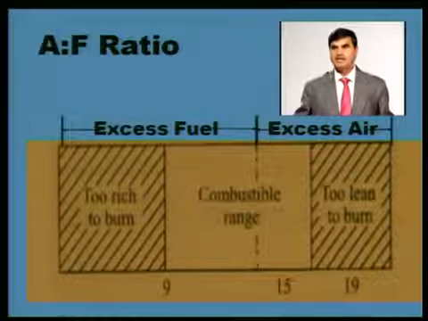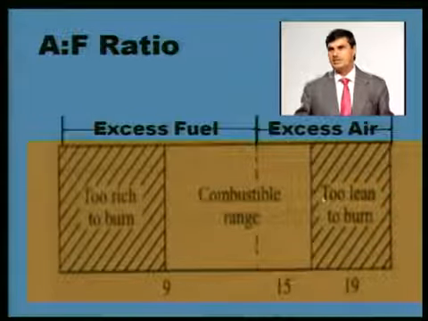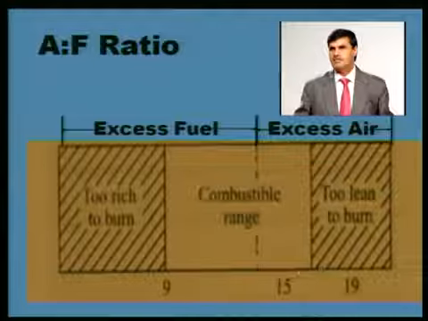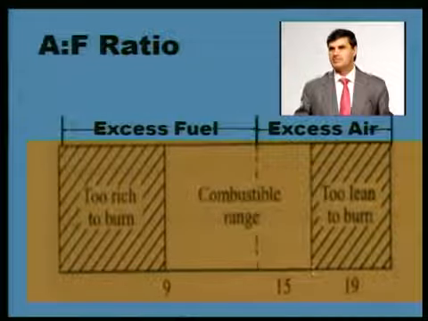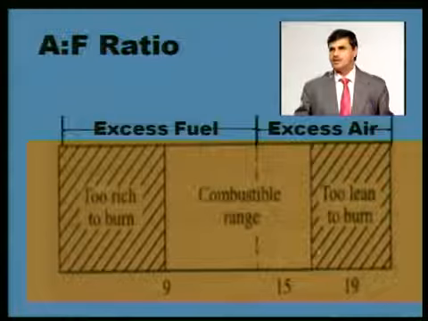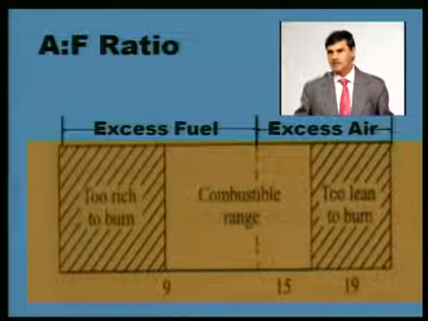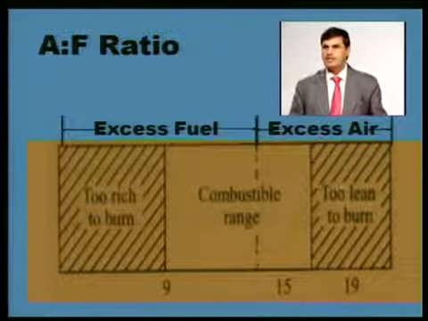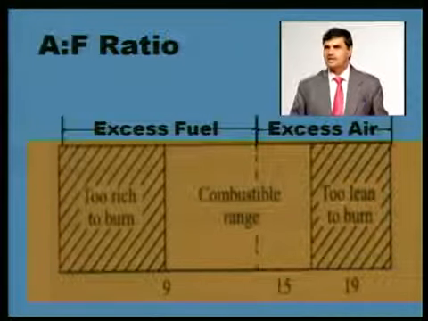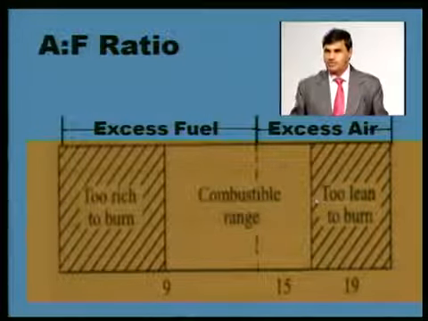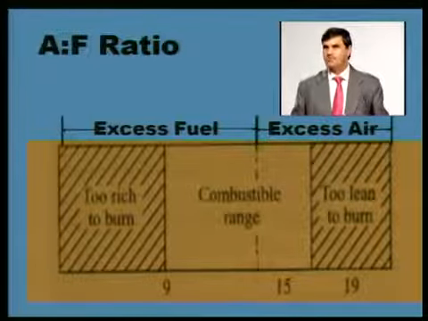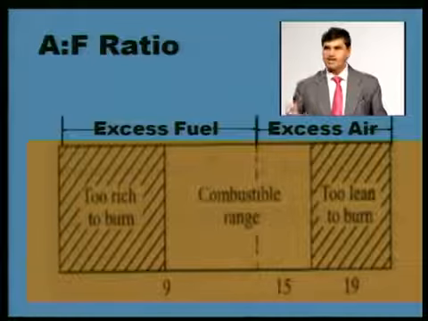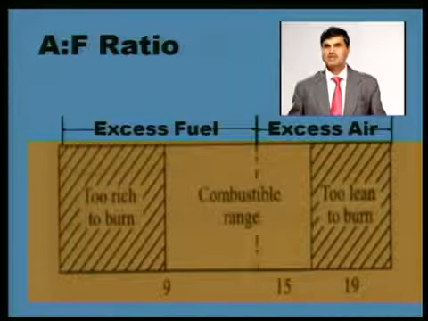Similarly, on the right hand side, if you see this limit, after 15, 16, 17, 18 or so. After 18, when the mixture becomes very lean, excessive air is there and less fuel is available, again we are saying this is the higher flammability limit, and that was the lower flammability limit. Whatever the source of ignition may be, because availability of fuel particles is very less as compared to oxygen particles, combustion won't be initiated.